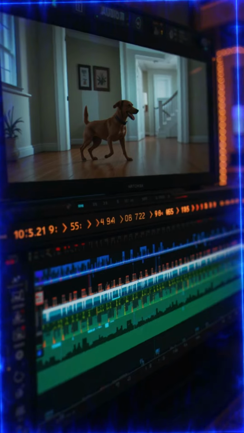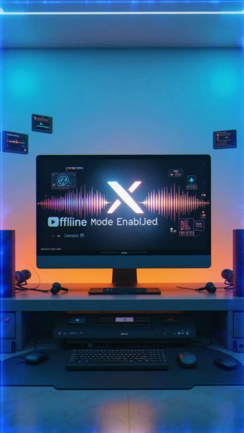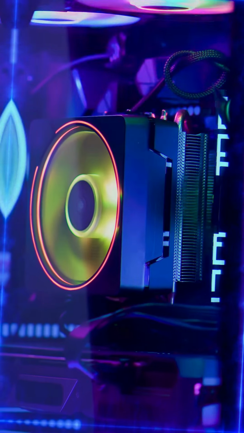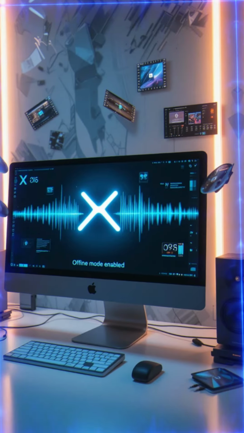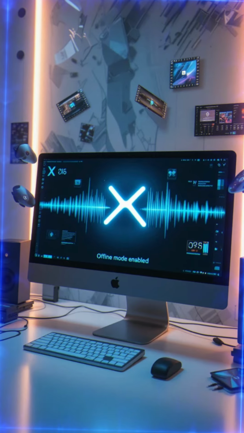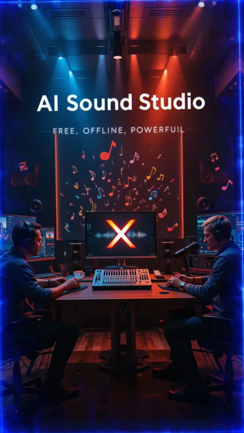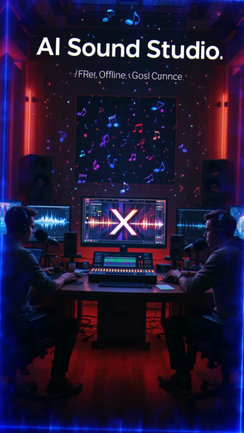It's open source, free, runs locally, and only needs a CPU or 4 gigabytes of VRAM. Plus, it performs better than other tools across most sound benchmarks. AudioX is like having your own AI sound studio. For creators, editors, and developers, it's a total game changer.